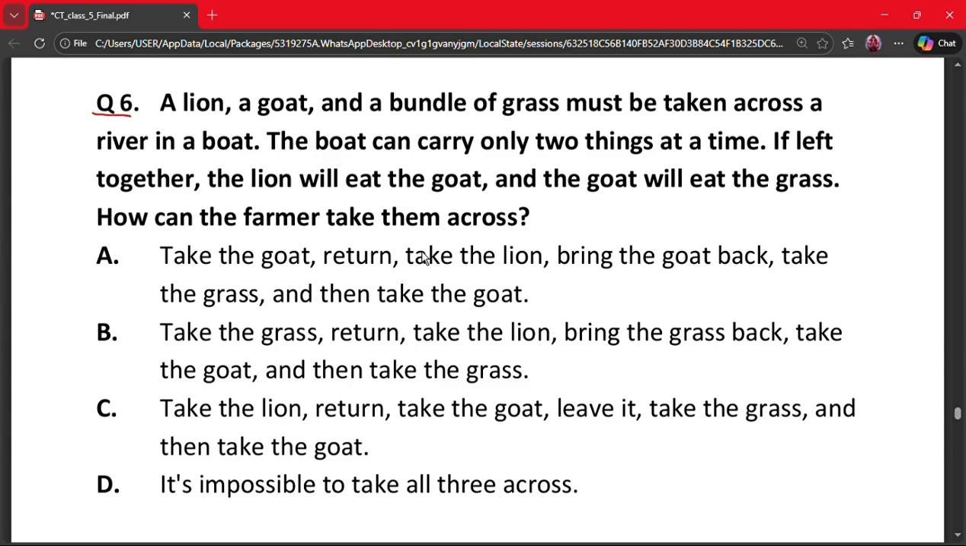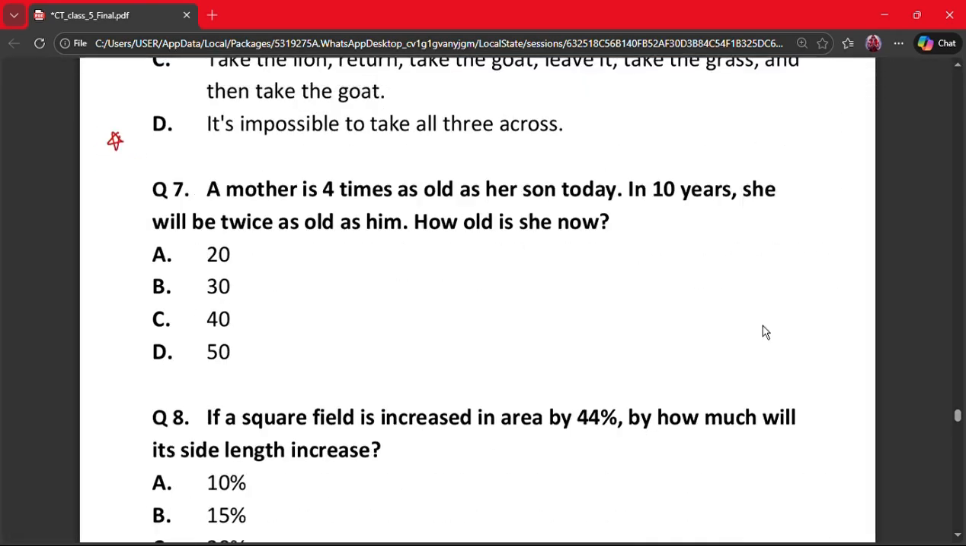So here what we can do is take the goat across, return alone, then take lion, bring goat back, then take grass across, return alone, then take goat again. This avoids dangerous pairs. Hence, option A is the correct option. Question number 7. A mother is 4 times as old as her son today.